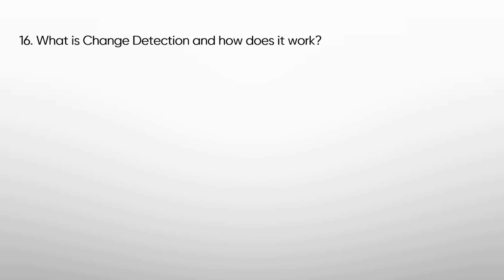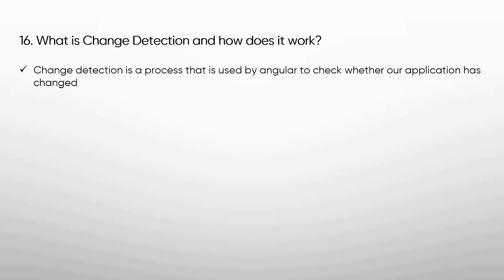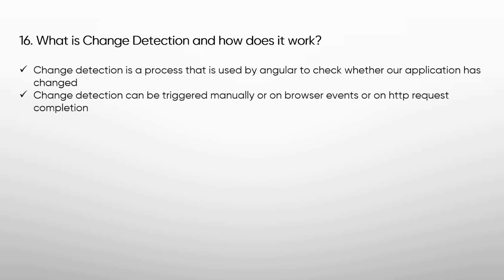Next we will see what is change detection and how the change detection mechanism works. Change detection is a process that is used by Angular to check whether our application has changed and if any DOM element needs to be updated. Angular runs it periodically so that changes to data models can be reflected in the view. Change detection can be triggered manually or on browser events or on HTTP request completion. If we trigger it frequently, then it can cause slowness in our application.